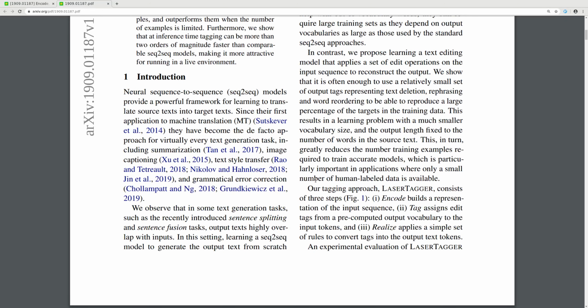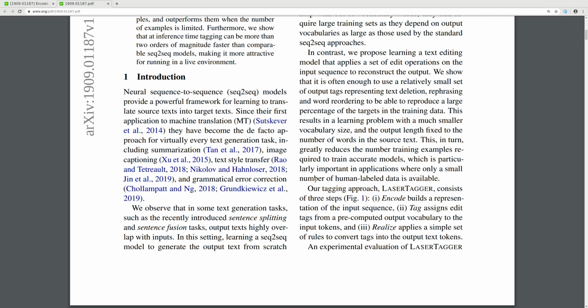Introduction. Neural seq2seq models provide a powerful framework for learning to translate source text into target texts. Since their first application to machine translation (MT) in 2014, they have become the de facto approach for virtually every task, including summarization 2017, image captioning 2015, text style transfer 2018 and 2019, and grammatical error correction 2018 and 2019.